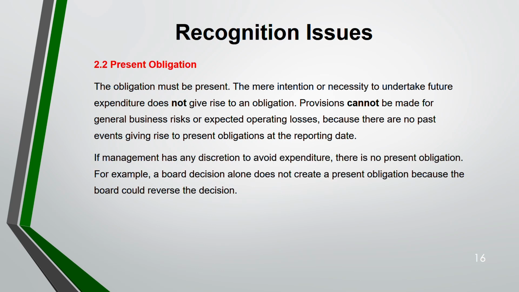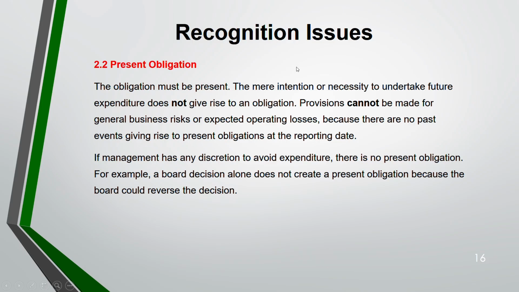If management has any discretion to avoid the expenditure, then there is no present obligation. If you can avoid that expenditure, then it's not an obligation. If you can't under any circumstance avoid the expenditure, then it's known as a present obligation. For example, a board decision alone does not create a present obligation because the board could reverse the decision also.